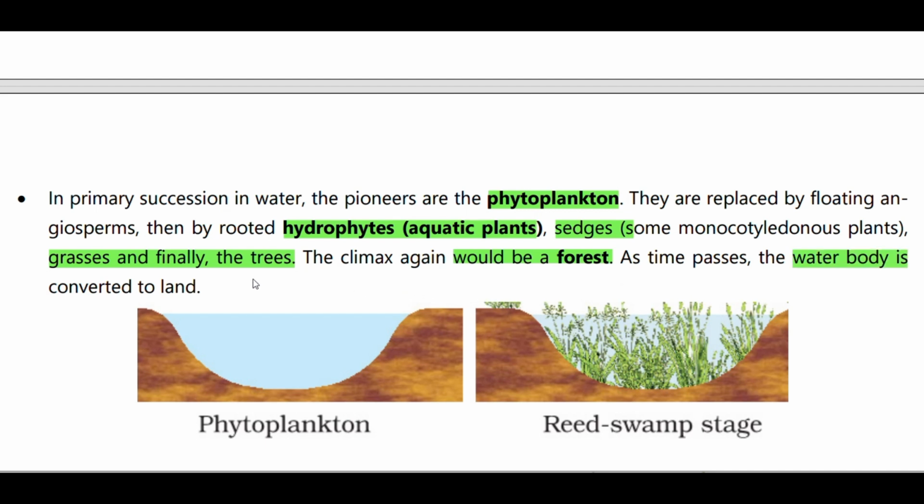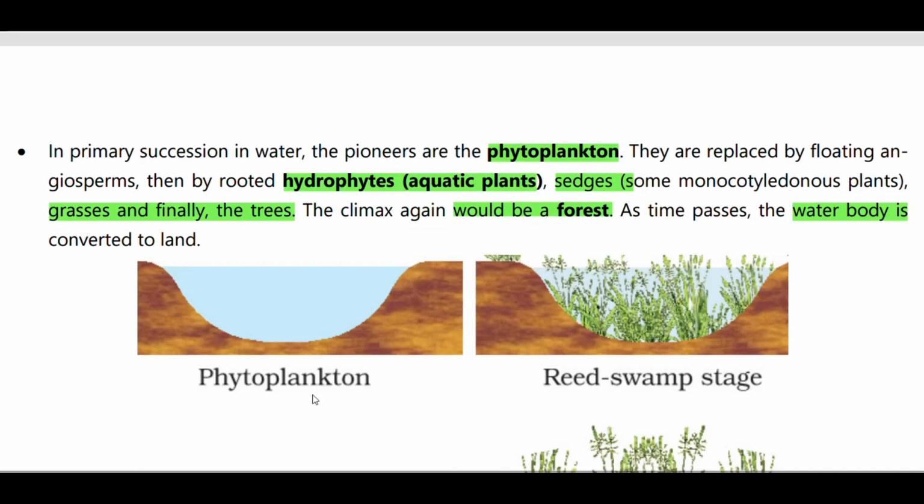Okay, so how does succession in water happen? First, it is phytoplankton, then aquatic plants replace it, hydrophytes, then sedges, some plants and grasses, then finally trees. The climax again would be forest. As time passes, the water body is converted into land.